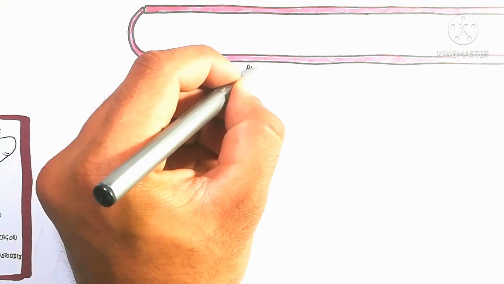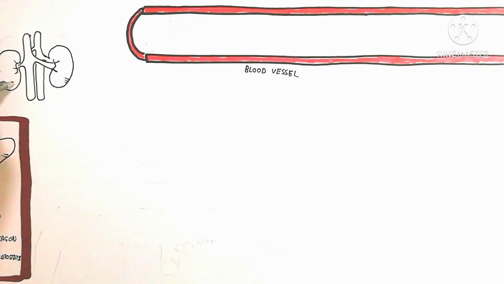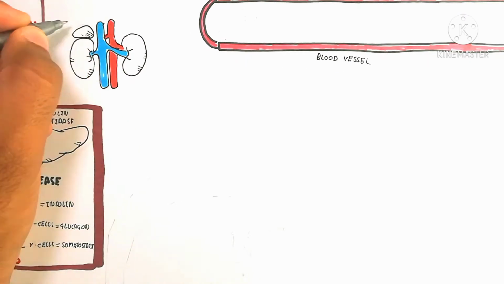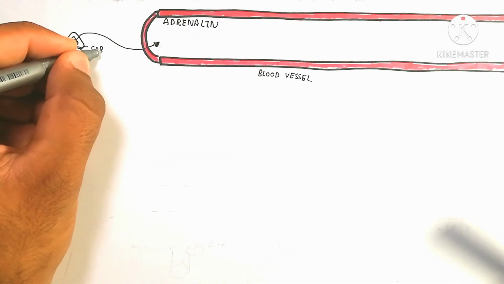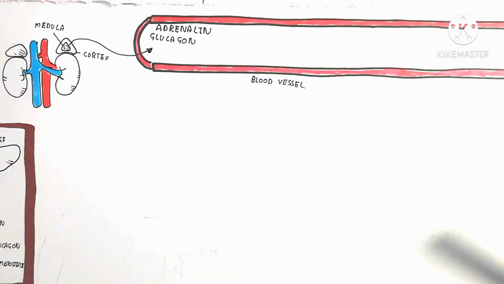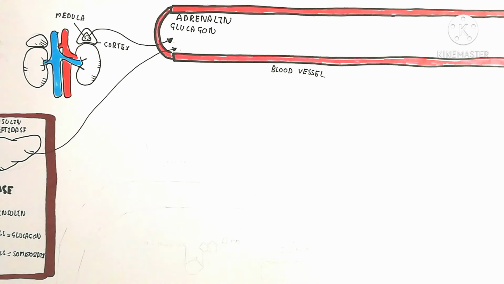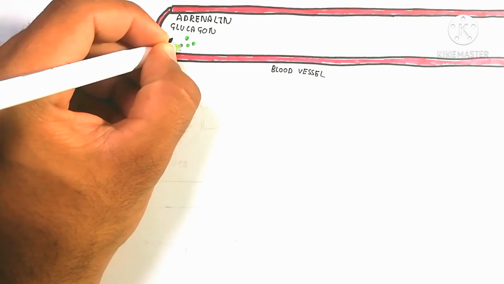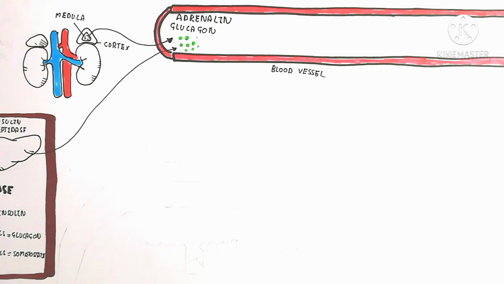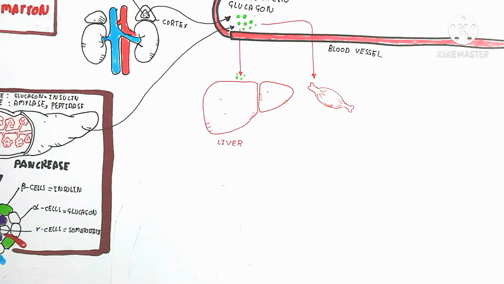Here I am drawing a blood vessel which contains blood, so it also contains hormones. For example, the adrenal gland produces adrenaline, cortisol, epinephrine, and norepinephrine. Here we will discuss just adrenaline. Adrenaline and glucagon are released into the blood and stimulate the liver cells and muscle cells, which are used to break down glycogen into glucose. So glycogen into glucose is the formation.